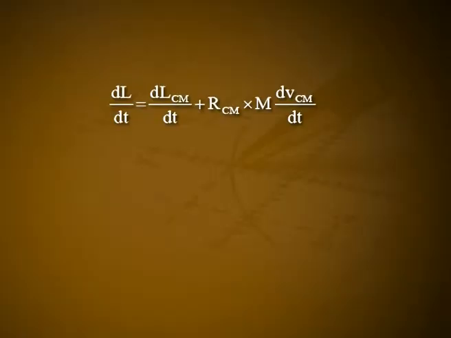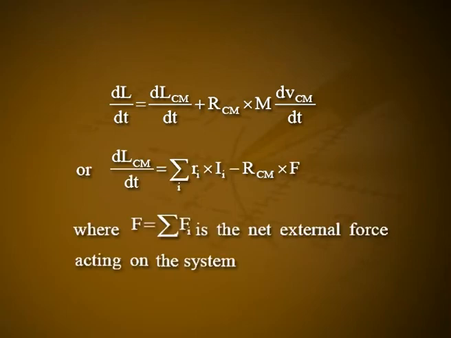Differentiating equation 2, we get dL/dt = dLcm/dt + Rcm × m dVcm/dt, or dLcm/dt = Σi Ri × Fi − Rcm × F, where F = ΣFi is the net external force acting on the system.